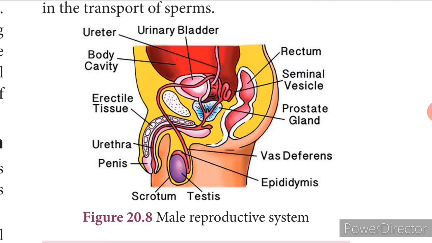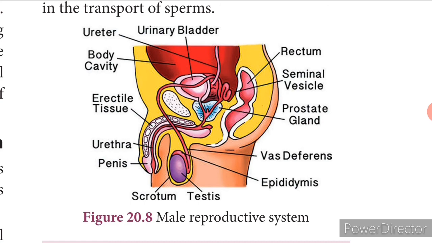Now, what is testes? A pair of testes is present in the abdominal cavity of the male, and it produces the male gametes, that is called as the sperms, and a hormone is produced which is called as testosterone. And now here the nutrition that has to be given to the sperm is provided by the Sertoli cells. That is, the Sertoli cells of the testis provide the nutrition to the sperms.